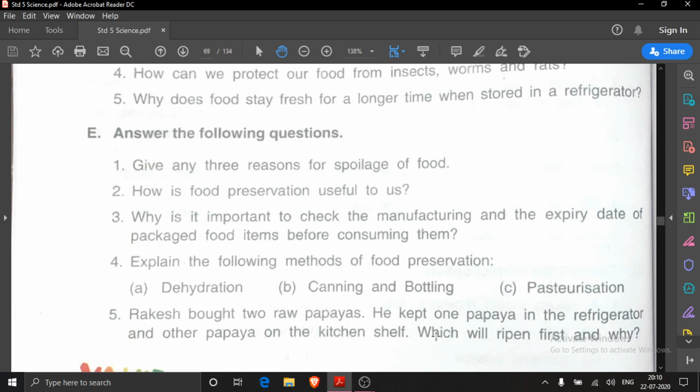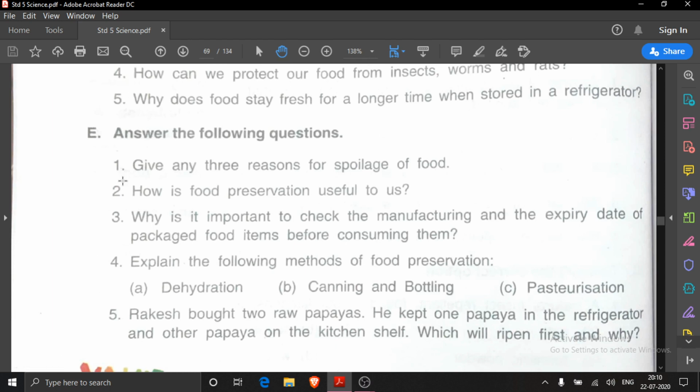So here it is asked, which papaya will ripen first? First we will write that the papaya kept on the kitchen shelf will ripen first. But the reason is also asked. So we will write because in the refrigerator at low temperature, the enzymes which are responsible for the ripening of papaya get deactivated. So understood these 5 questions of E part?